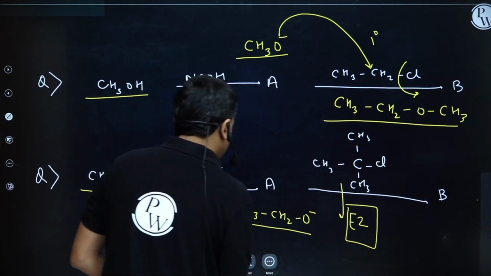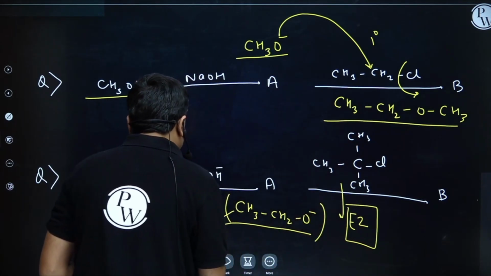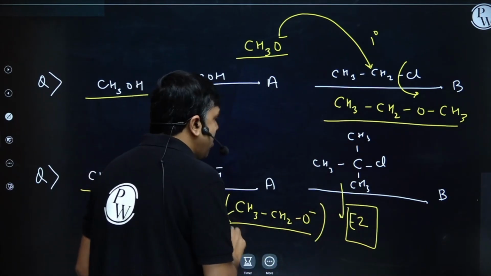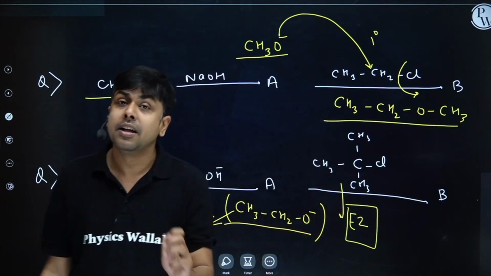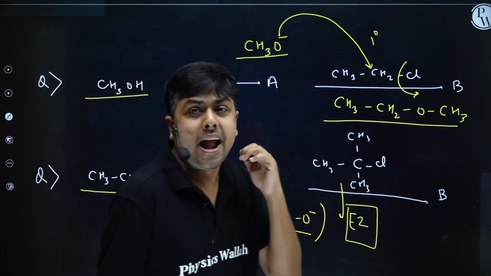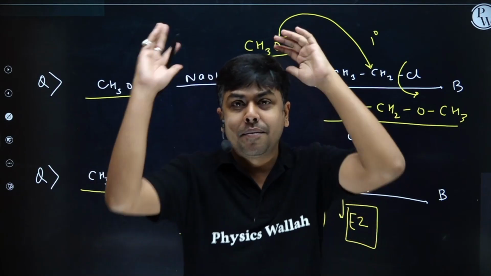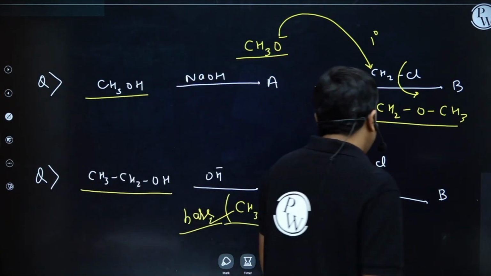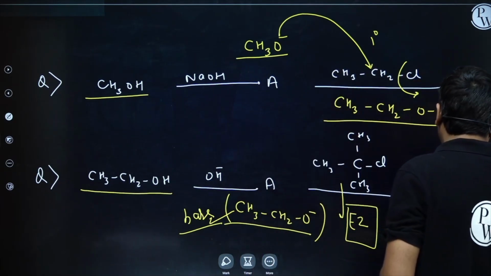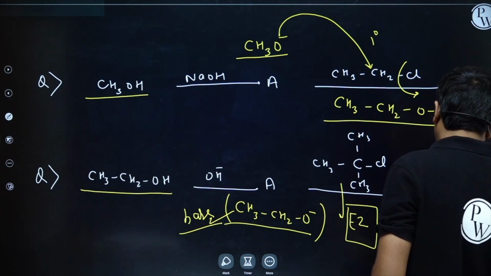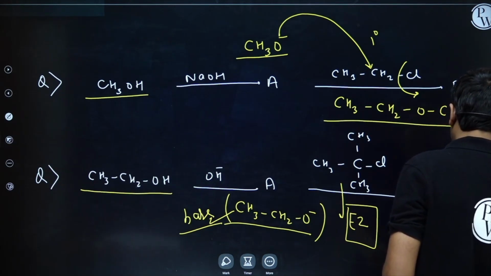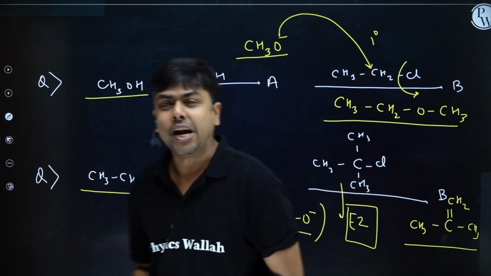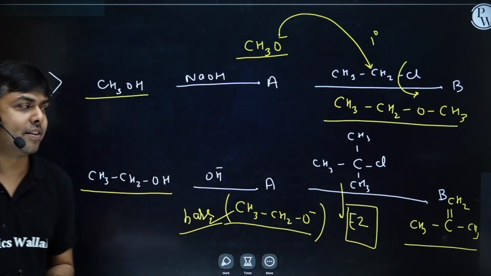So here this one will act as a base. Why is it acting as a base? Because the alkyl halide given is a 3-degree alkyl halide, and in this particular case, if I am having a 3-degree alkyl halide treated with a base, the product formed is going to be alkene, C doubly bonded CH2, CH3, CH3. Right, students? Please copy it.